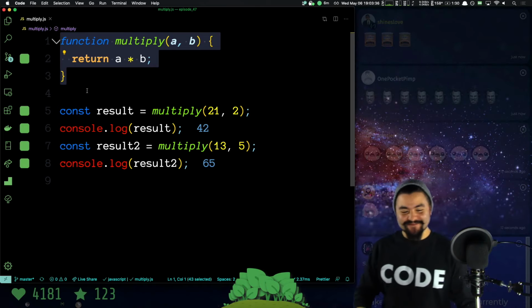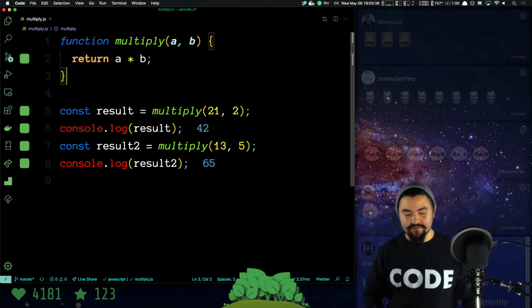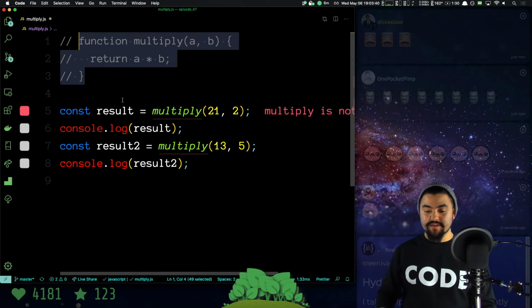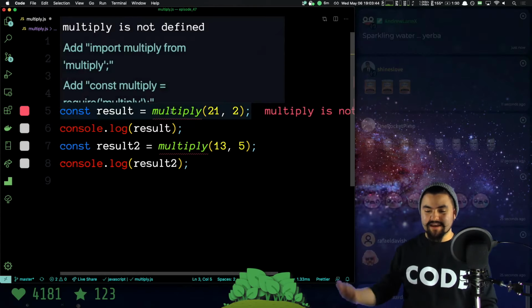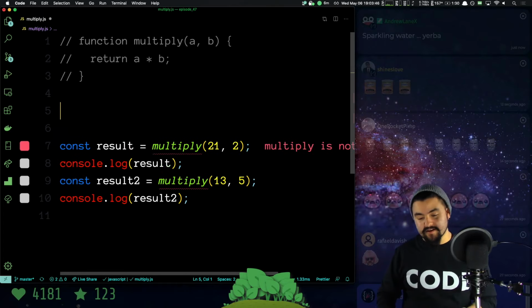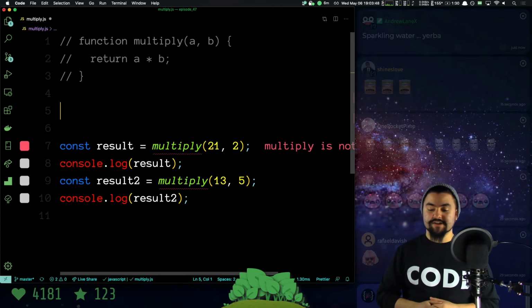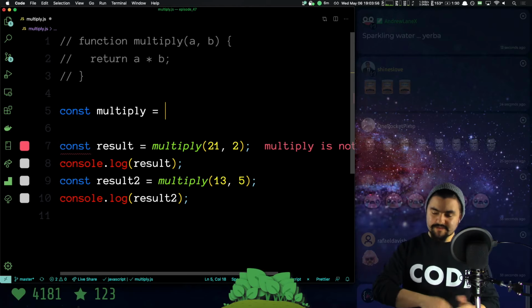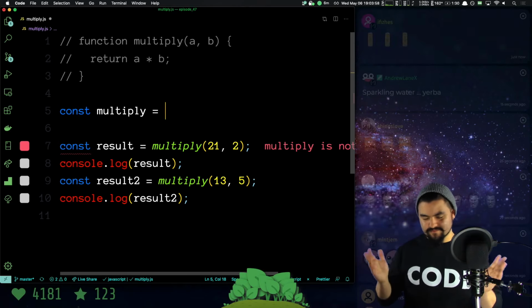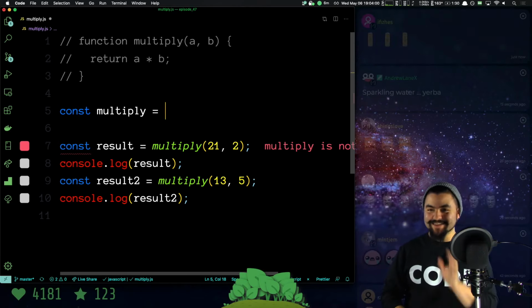Okay, so this is one way to write the function. So I'm going to comment out the code. That means that this code doesn't exist anymore. And so now it's complaining, hey, multiply is not a thing, but let's define it in another way. So another way we can define functions is as what are called arrow functions. So I'm going to create a function called multiply. And the interesting thing about arrow functions is they're anonymous functions. We could talk about function things all day, but basically the syntax looks like this.